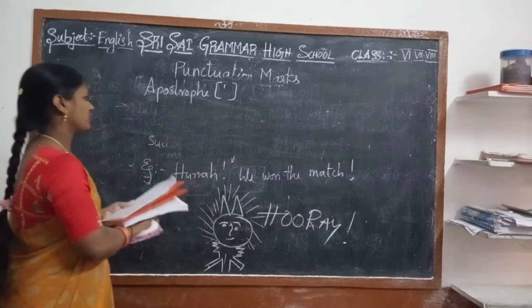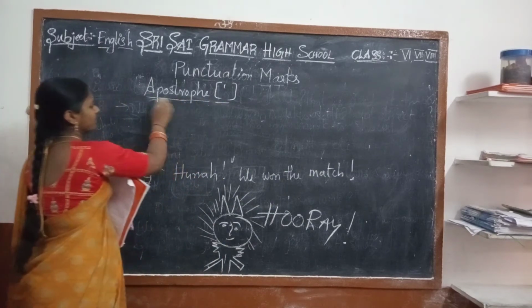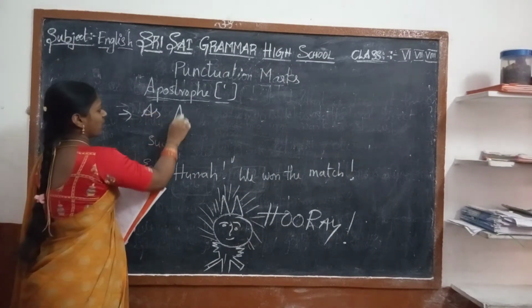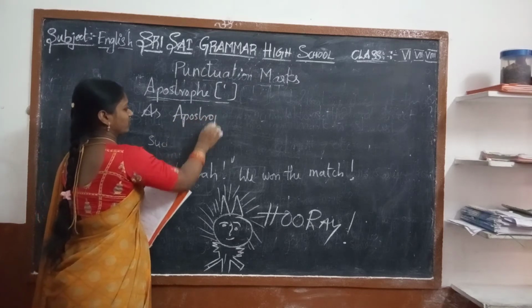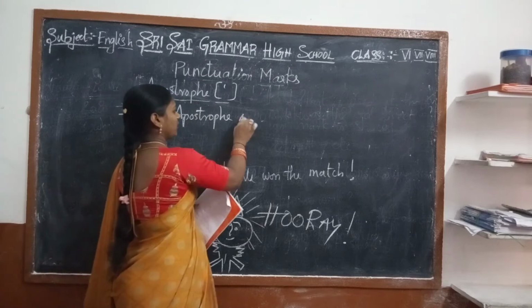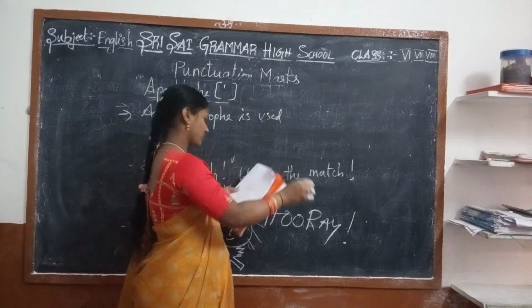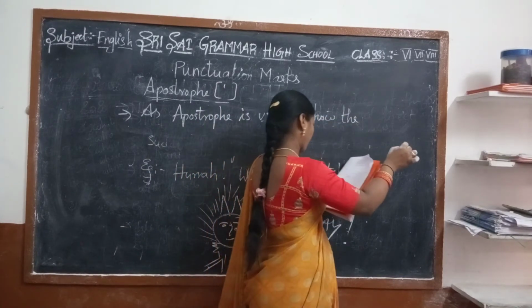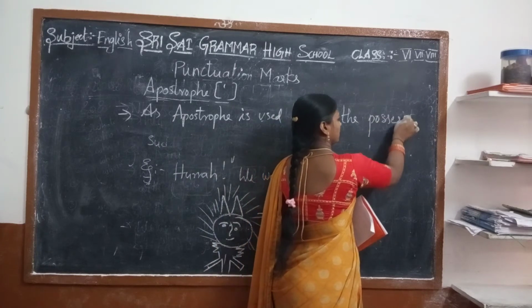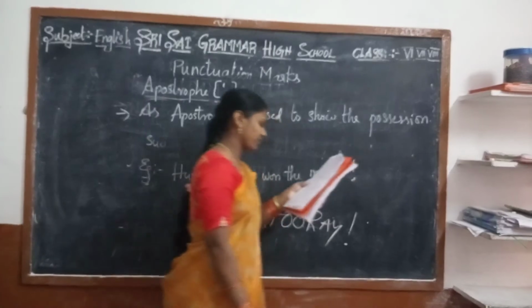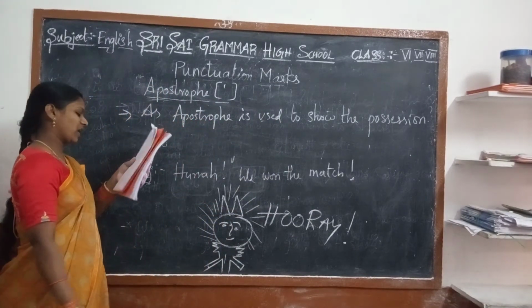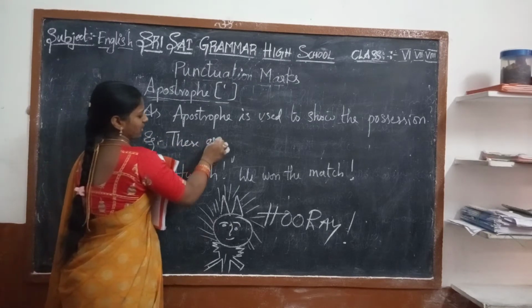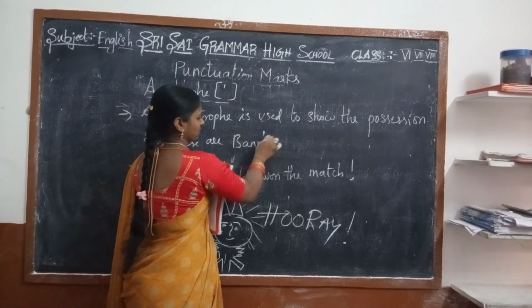Apostrophe is one of the punctuation marks. How are we going to use it? The apostrophe is used to show possession. These are Banu's books.